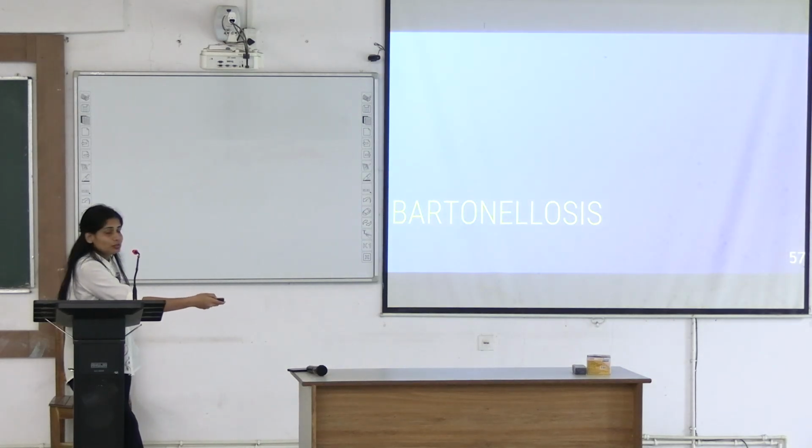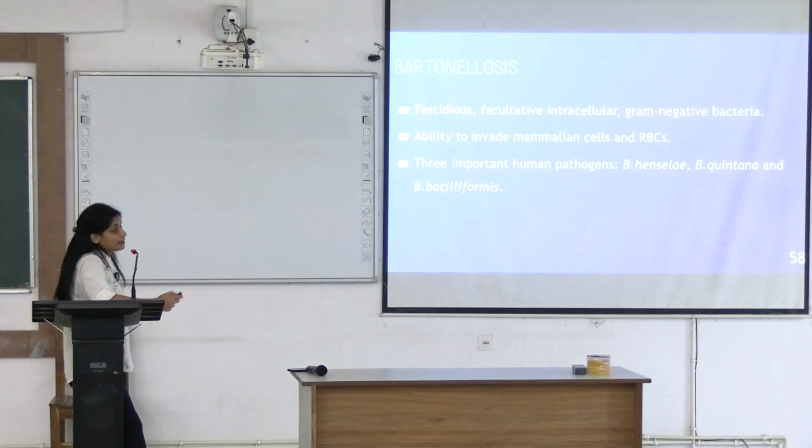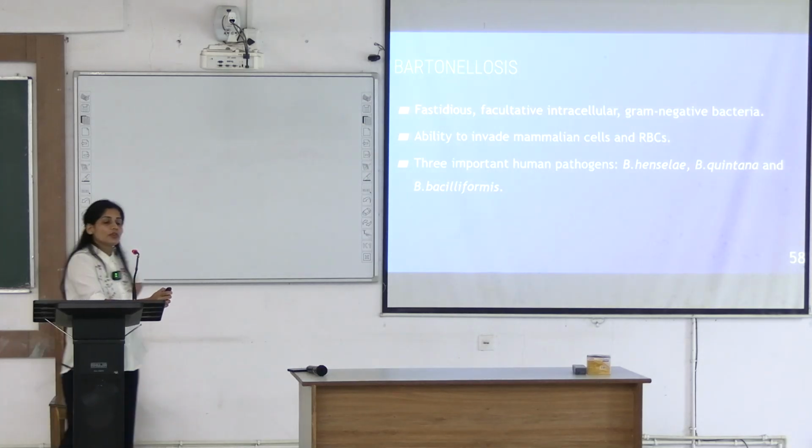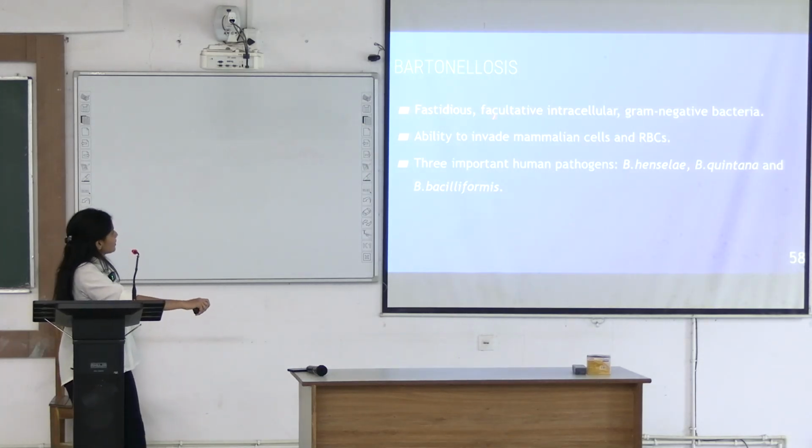Coming to Bartonellosis, it has 3 distinct vectors for 3 distinct species. It is also a fastidious, facultatively intracellular gram-negative bacteria. It invades the mammalian cells and RBCs. There are 3 important human pathogens. What are the names? Bartonella henselae, Bartonella quintana and Bartonella bacilliformis.